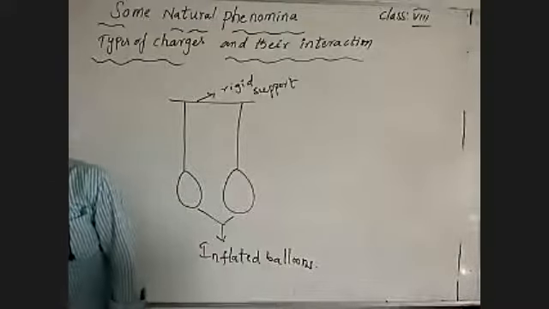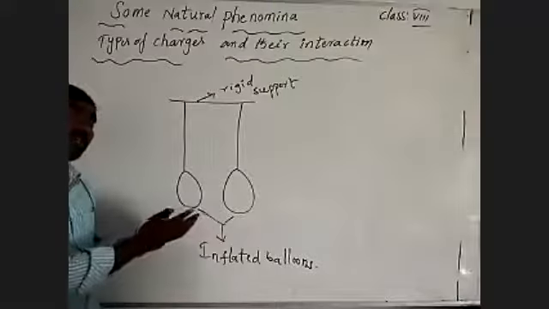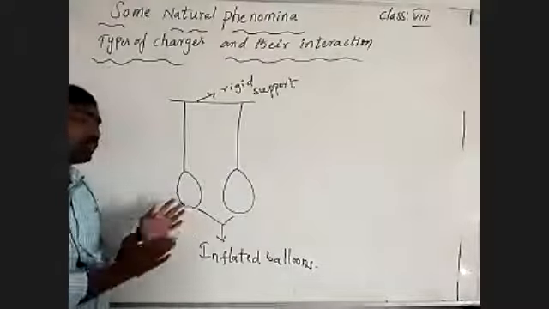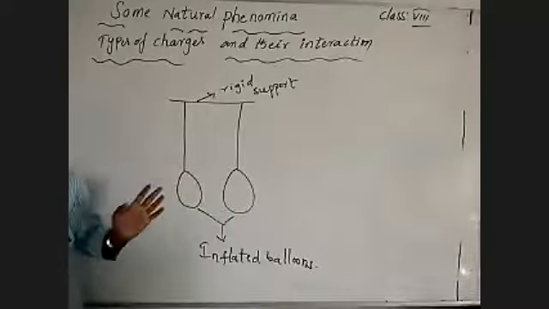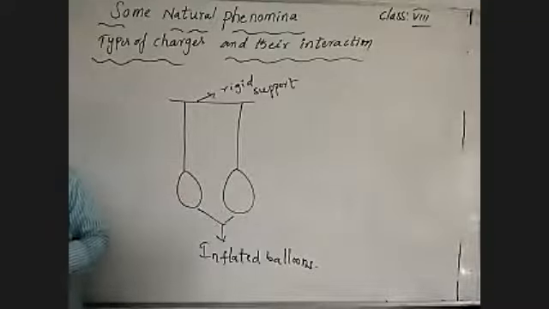We are taking woolen cloth now. By taking woolen cloth, we are rubbing both inflated balloons. Before that, what is the reaction we observed? That we have to remember. Before this, we suspended those two inflated balloons at a distance apart, so that they are not in contact. They should not touch each other. Now we are taking a woolen cloth and rubbing both inflated balloons.